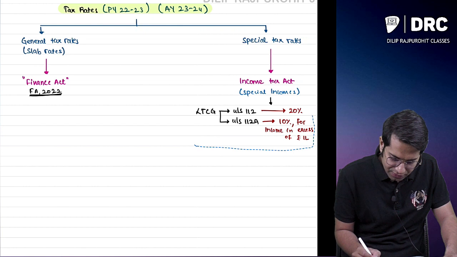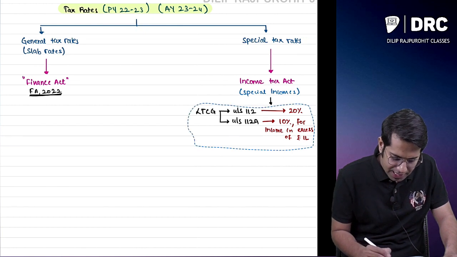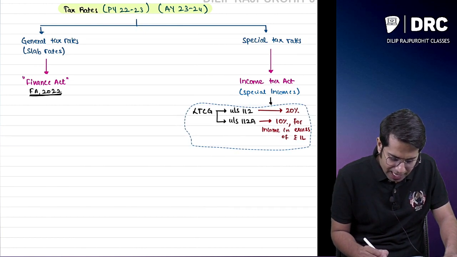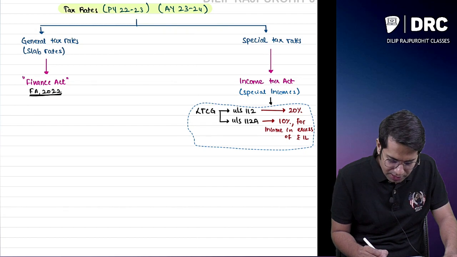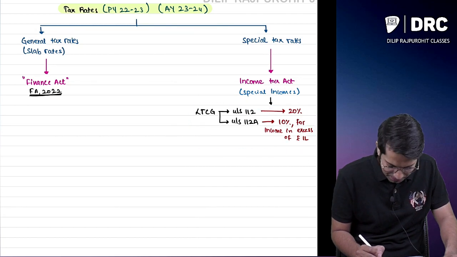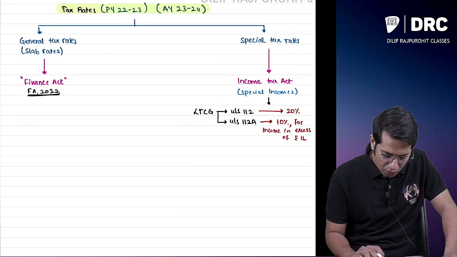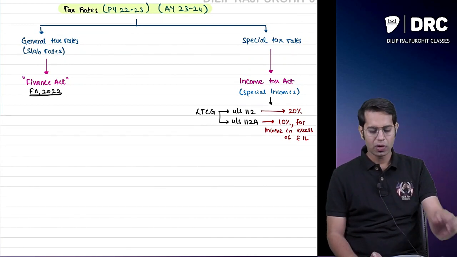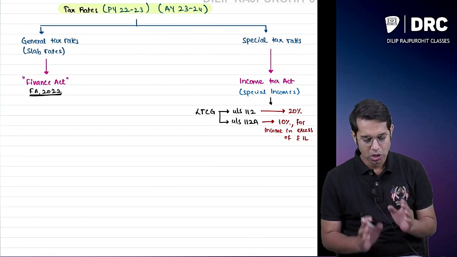What is the tax rate for long-term capital gain under section 112A? The tax rate is 10%, and this tax rate is on what income? 10% for income in excess of 1 lakh rupees.